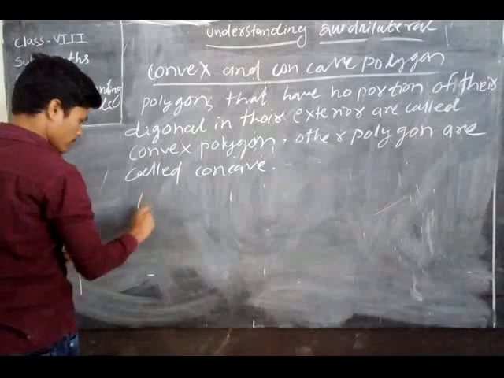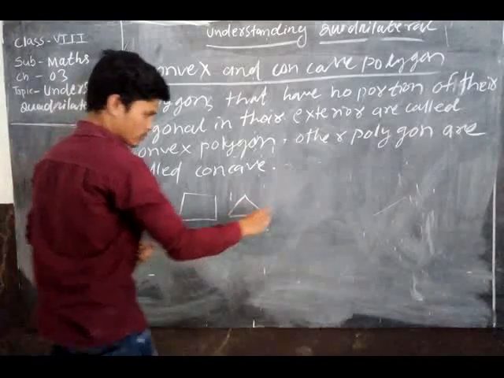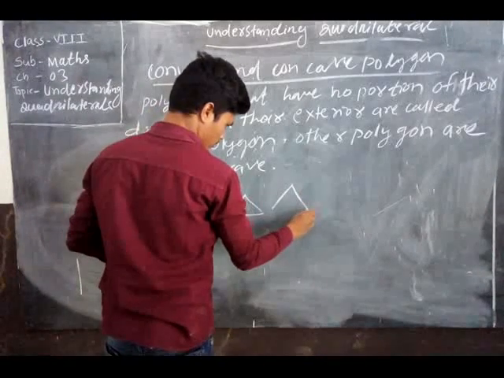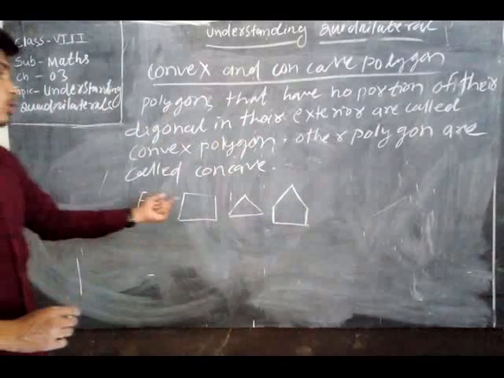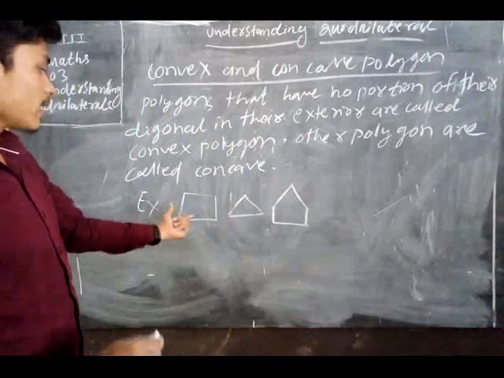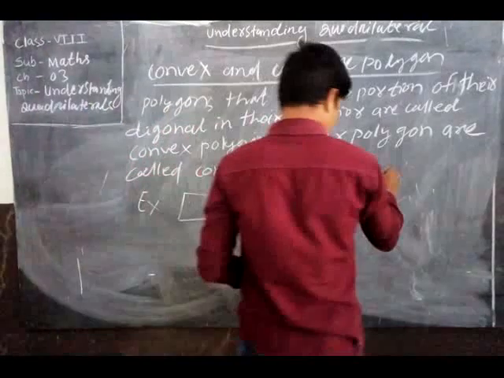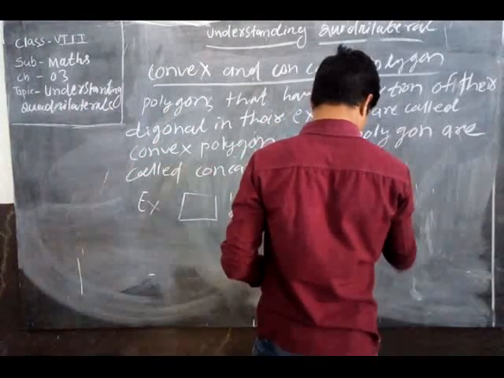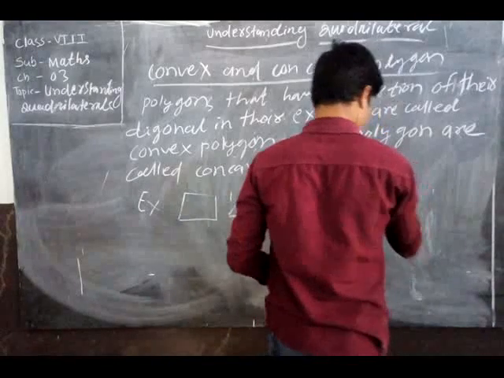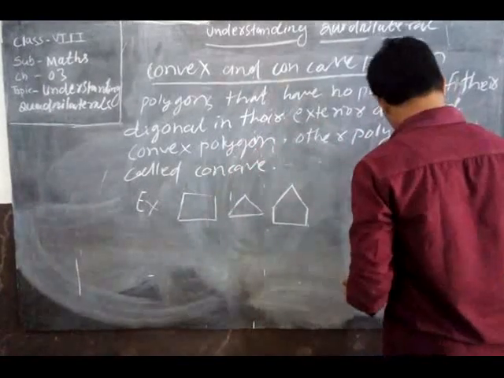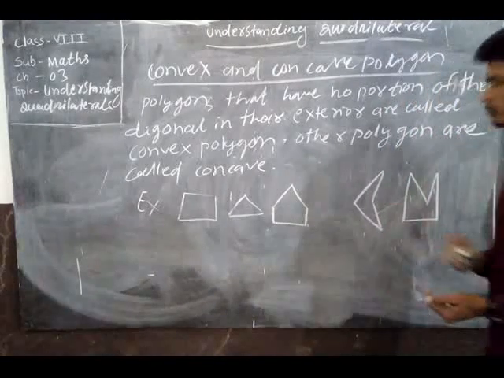Let us take an example of convex first. Here three figures are there. We are not able to draw a diagonal on the exterior of these polygons.